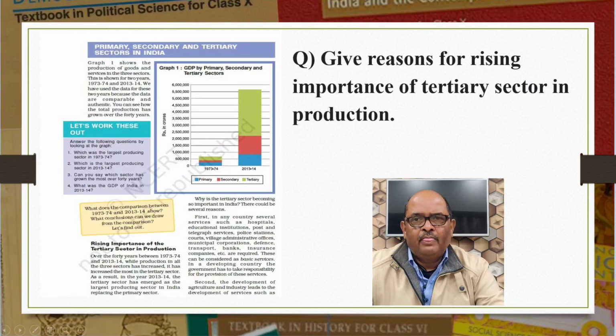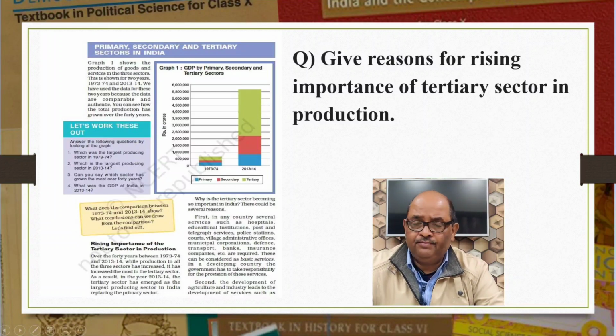Dear students, on the basis of the 3 graphs given in the book, we can say that tertiary sector is the largest producing sector in India today. It contributes maximum to the GDP. So let us see the reasons for this.